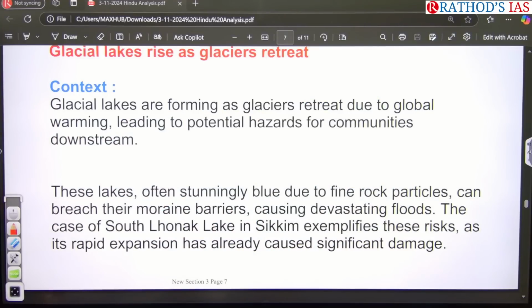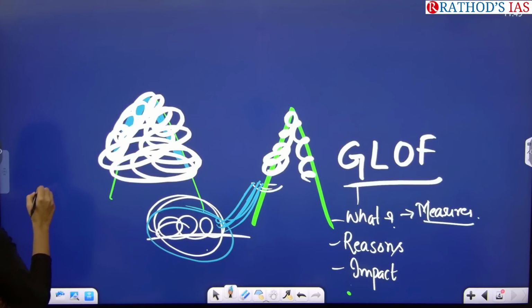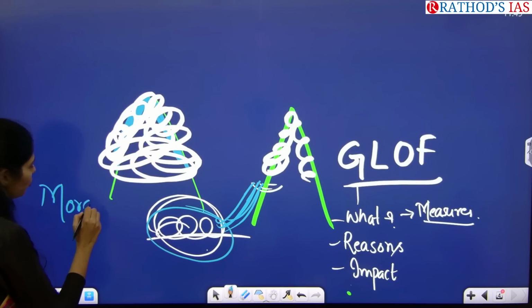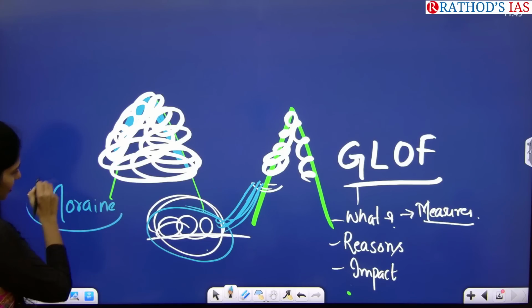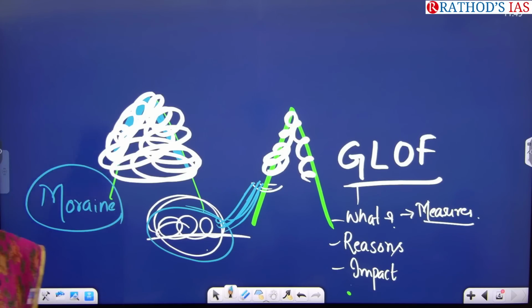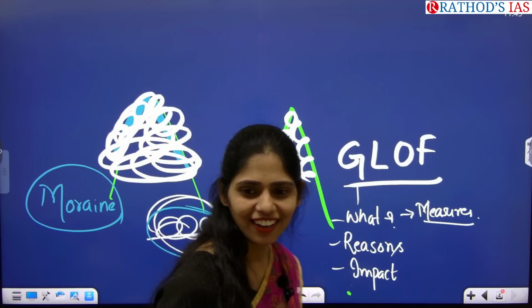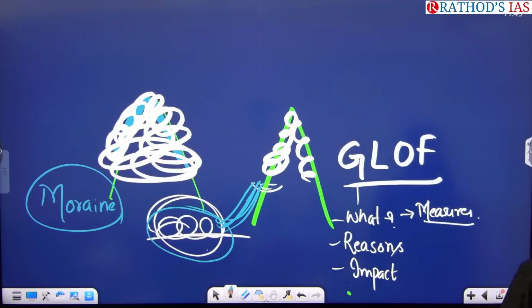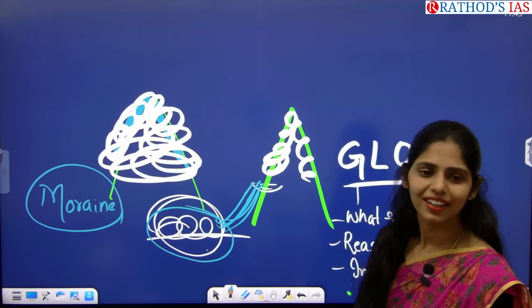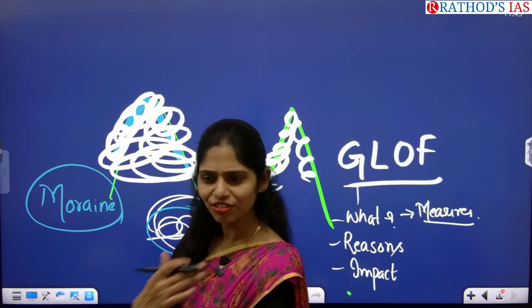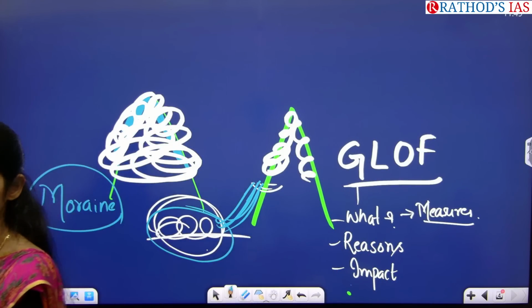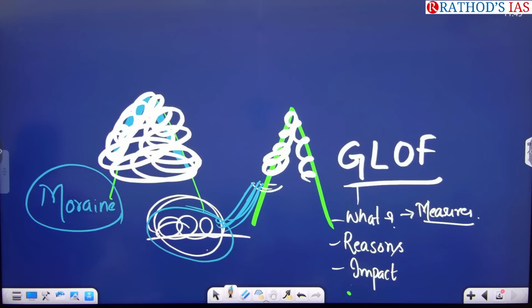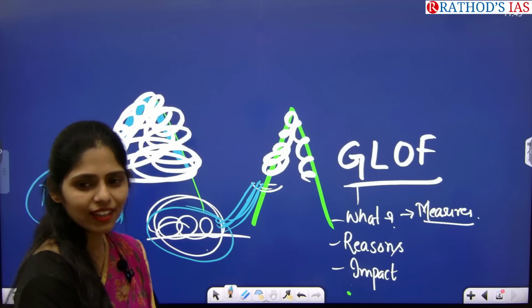So here one more thing you have to remember is, what is this moraine? Have you heard this word moraine? It is not marine, it is moraine.